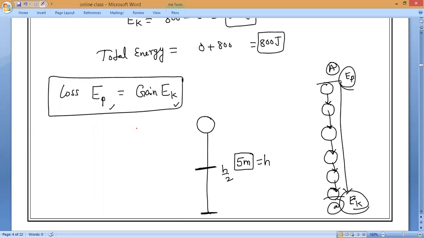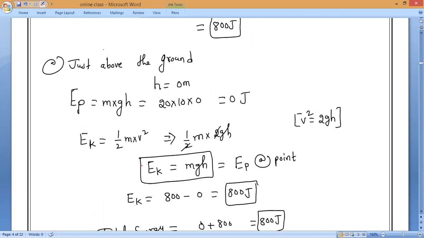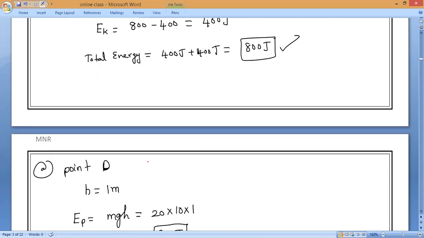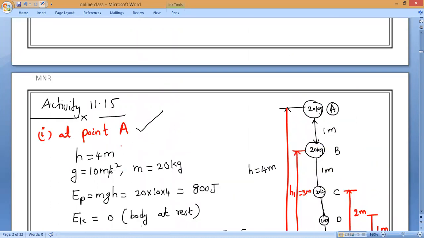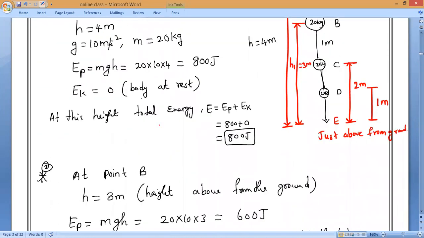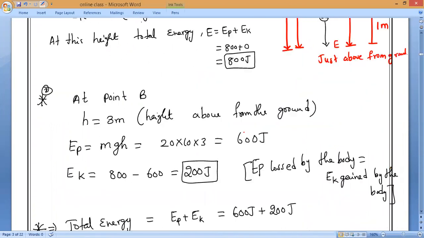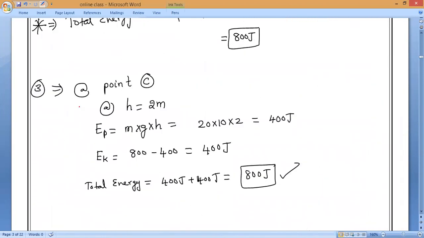Yes, please. Check it here. When the body is at 4 meters, the total energy is 800 joules, only potential energy. When the body comes to point C, 2 meters above the ground.